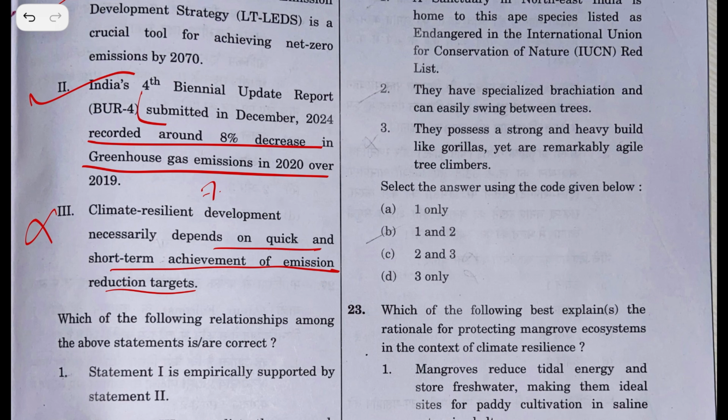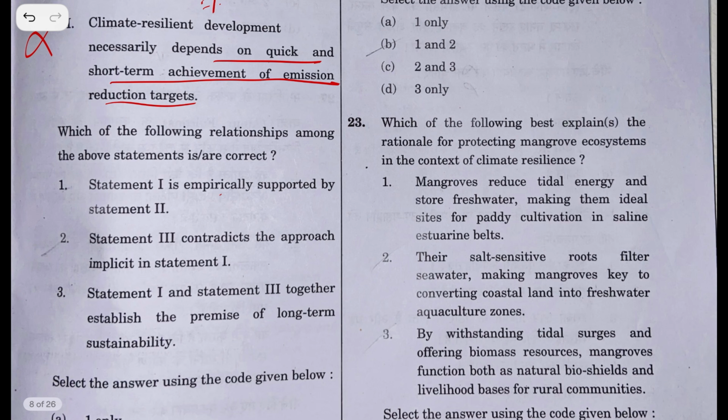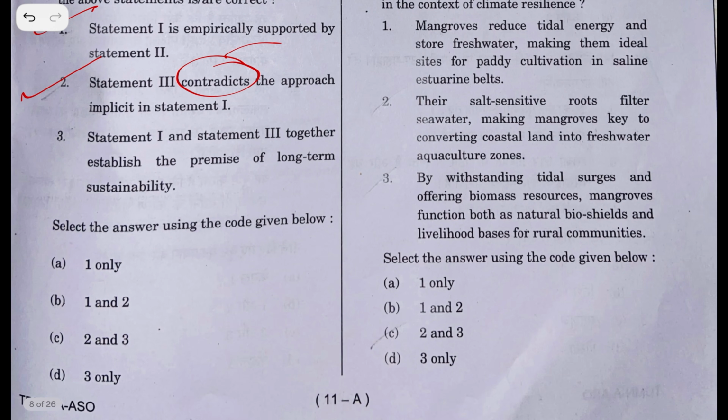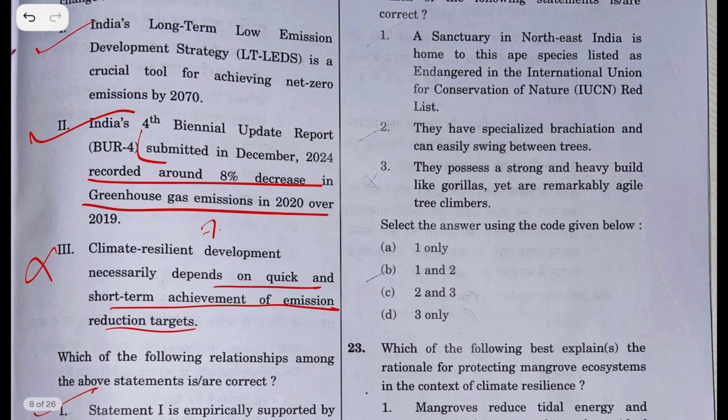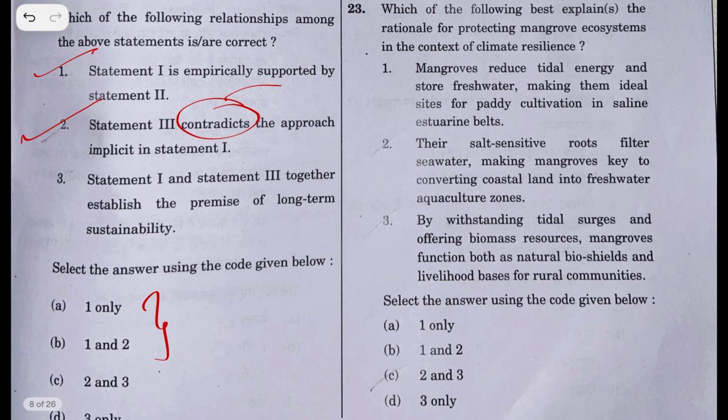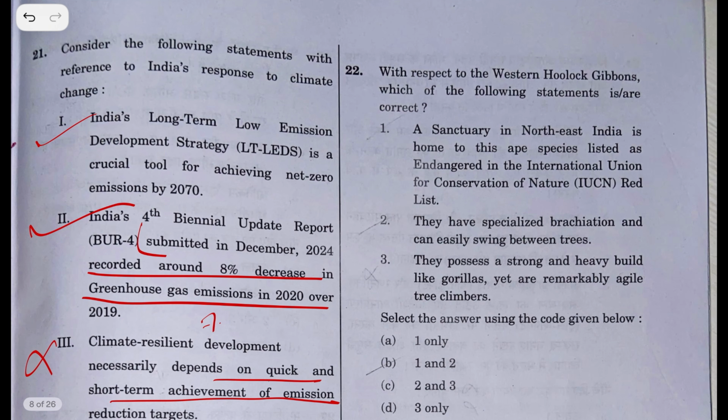No, this is a wrong statement. The answer is statement 1 empirically supported by statement 2. Yes, this is right. Statement 3 contradicts the approach implicit in statement 1. Contradicts means it goes in the opposite direction, obviously. So it is either 1 and 2. I am confused between these two options. Let's see the UPSC answer key. I think the first two statements are right. Let's see the answer key.